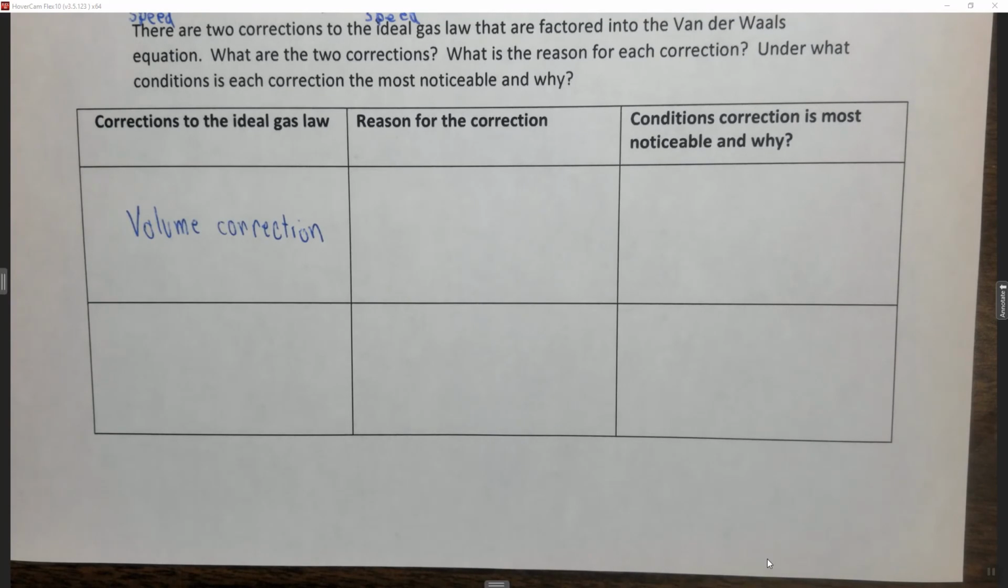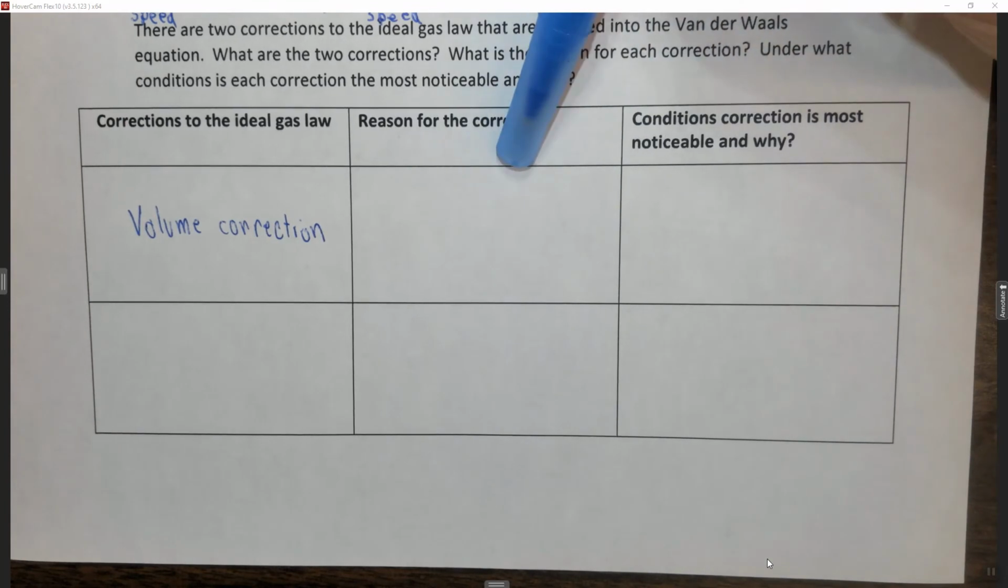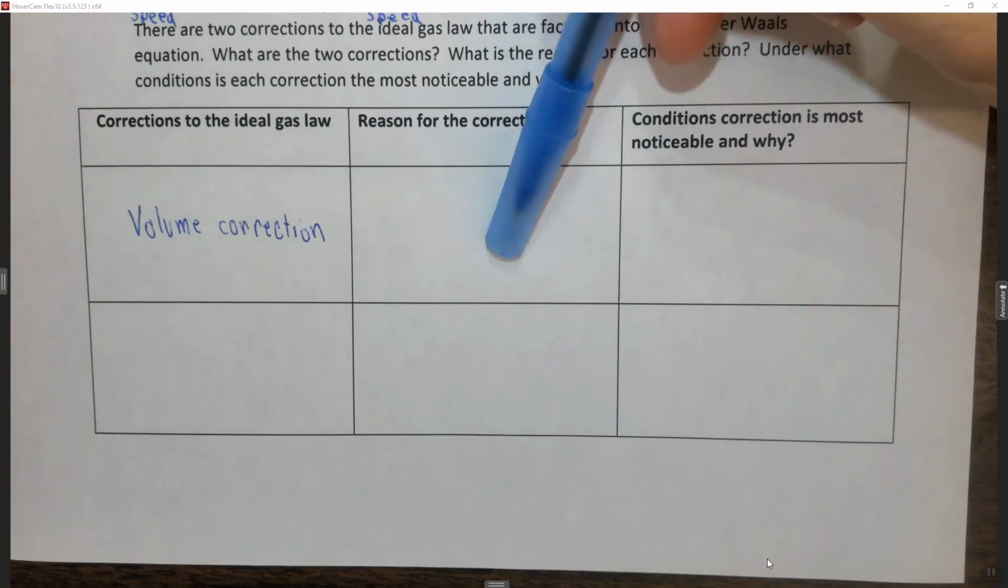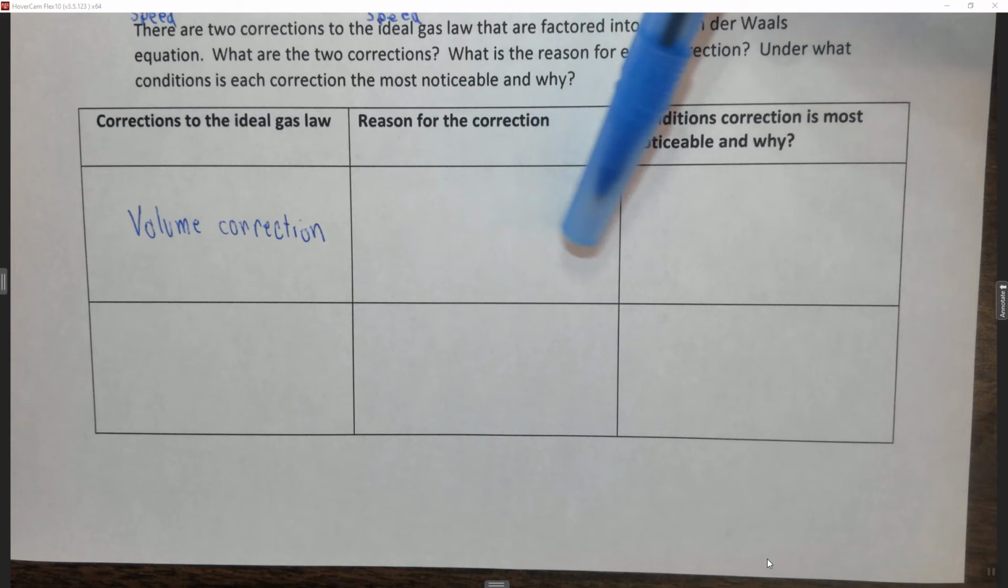And under normal conditions, this is relatively true because the relative amount of space taken up by the molecules themselves, relative to the space between them, is insignificant. So the reason for the correction is that molecules actually do take up space.